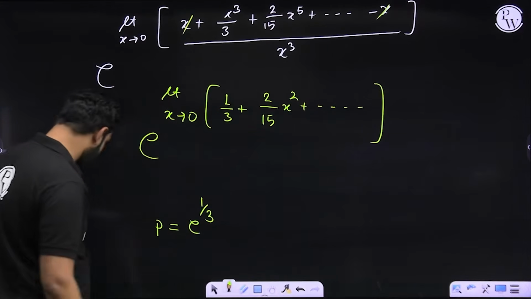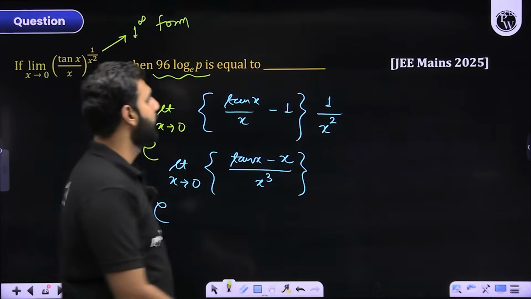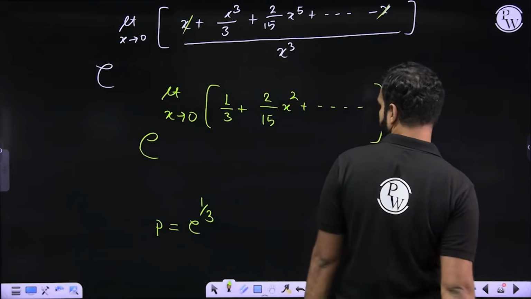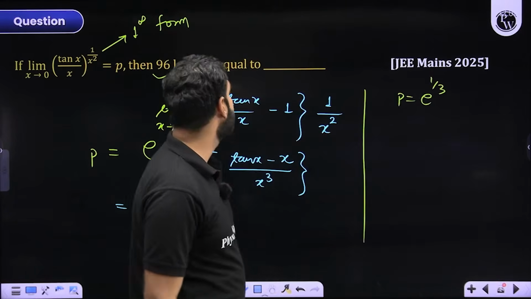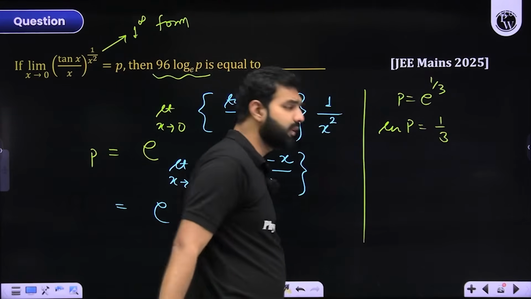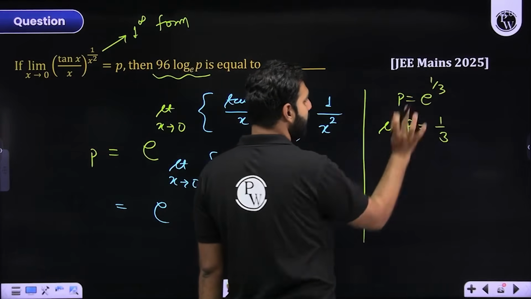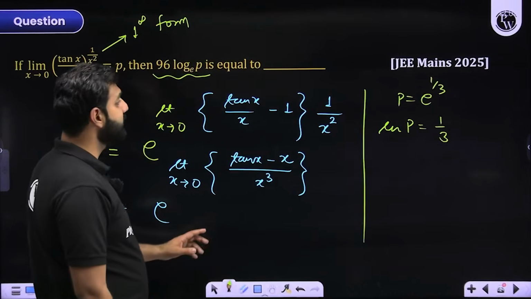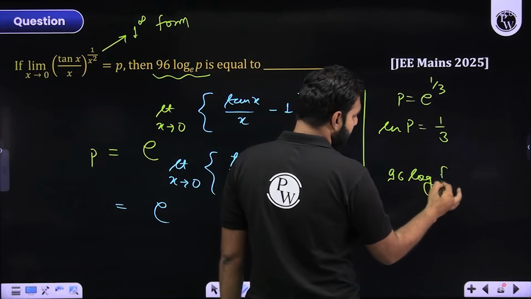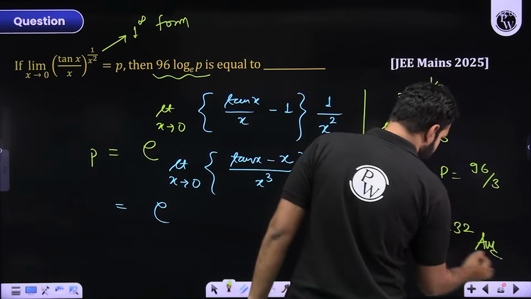That's the value of p. Although in this question, they have already asked you 96 times log p base e. So if p is e to the power 1 by 3, let me just verify it one more time. p is e to the power 1 by 3. I hope you know what is going to be the value of ln p. So ln p, I hope you are realizing, will be 1 by 3. Did you get that part? I hope you know how to take logarithm. So log of p at base e will be 1 by 3. I hope you remember it. Now, we are not asked ln p at base e, we are asked 96 times of it. So 96 times log p at base e will be 96 by 3, which I think will be 32. And that's your answer to this question.